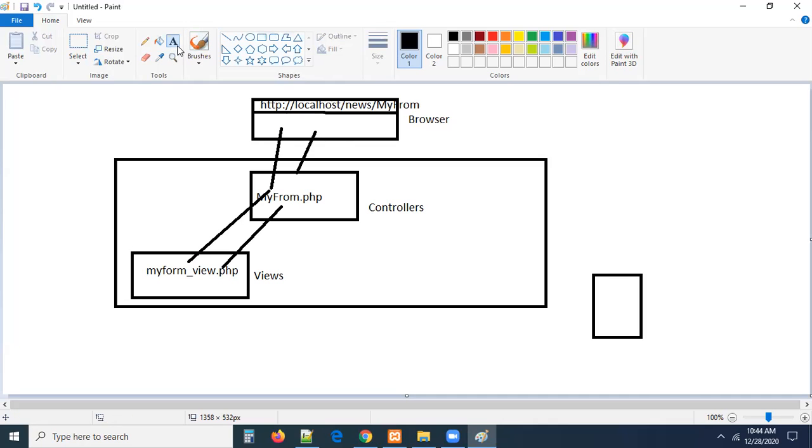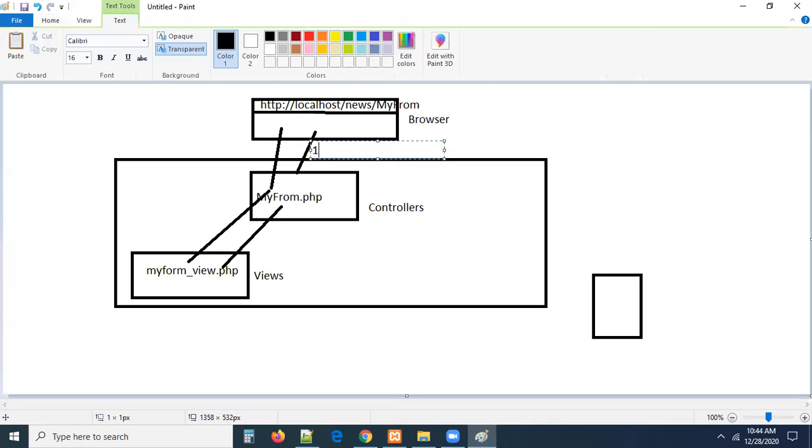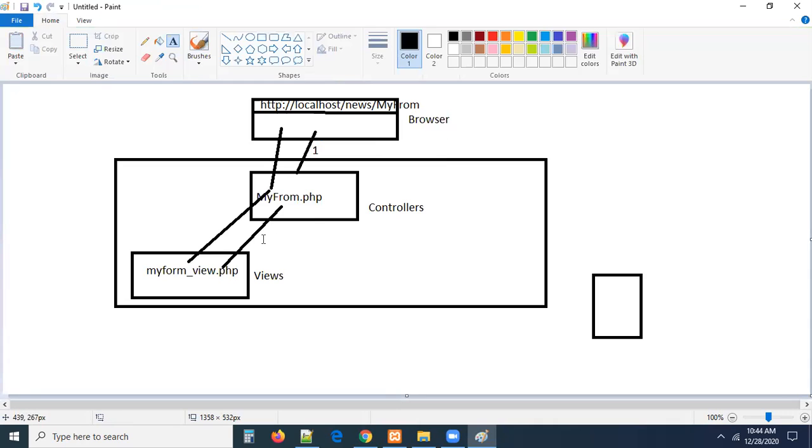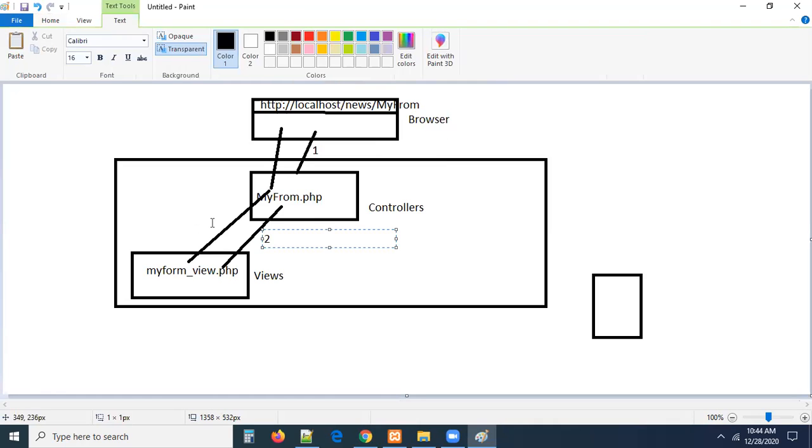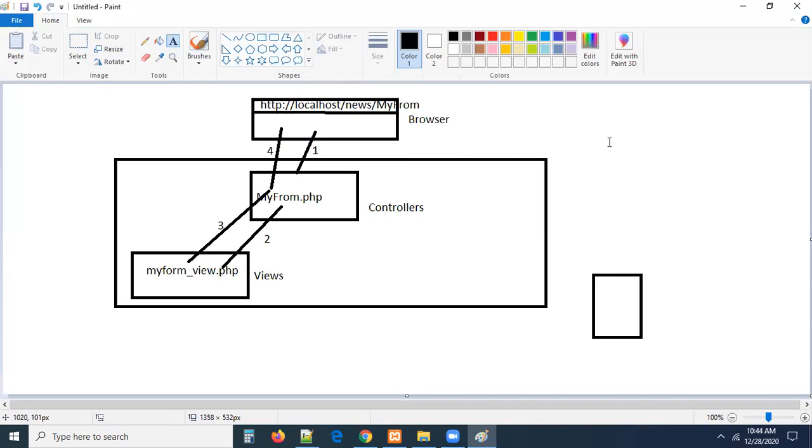What I want to say here, this is the first step. This is the second step, and this is the third step. After that, the response should go to the controller, right? This is the fourth step, rendering the data into the browser. The view is going to be rendered into the browser. Done, guys. First, let me implement this. We don't have a model right now. The model will come into the middle of our picture, guys.